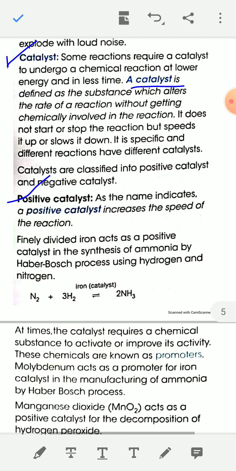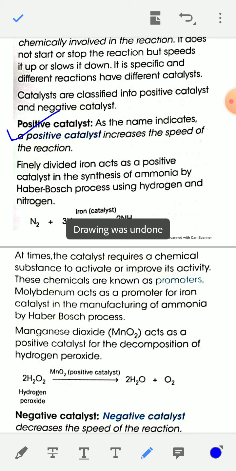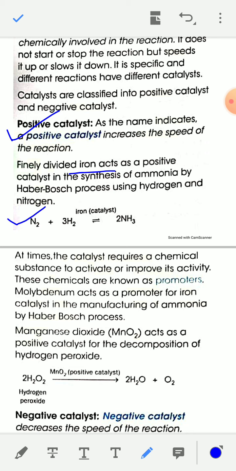For example, finely divided iron acts as a positive catalyst in the synthesis of ammonia by Haber-Bosch process using hydrogen and nitrogen. So in the synthesis of ammonia gas from hydrogen and nitrogen, finely divided iron catalyst is used.